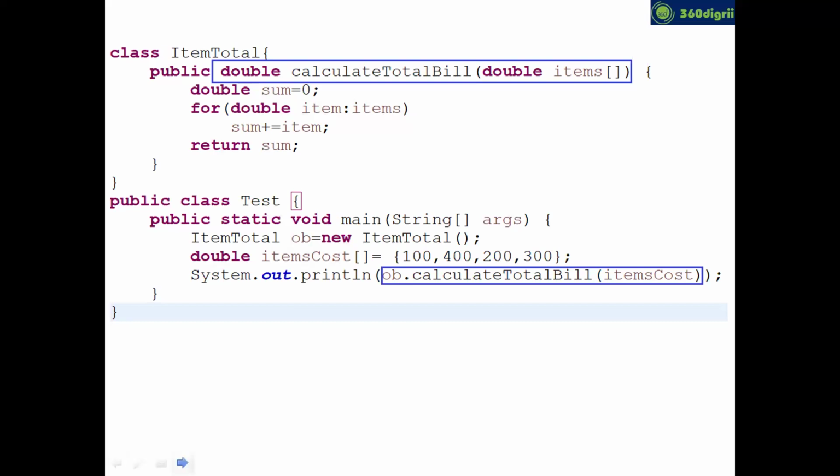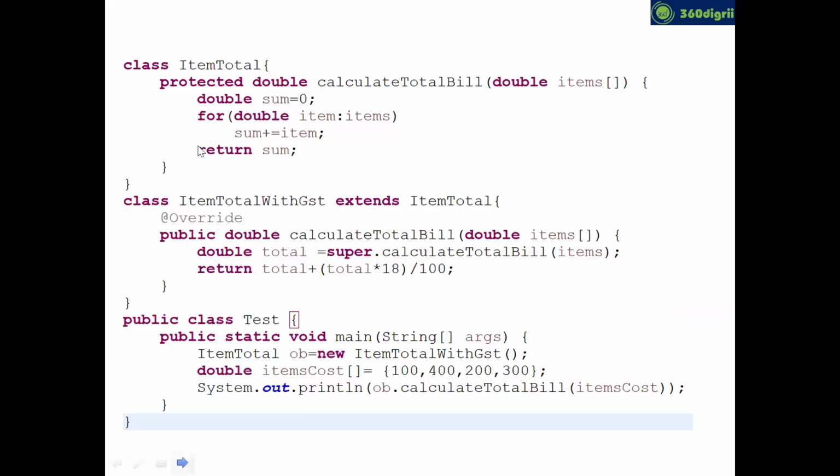So that's what I did in the next code. Can you see? The above code is as it is, I did not touch it, and I created a child class. The child class name is ItemTotalWithGST, and I'm making it a child of ItemTotal by writing extends. Now, again, the client gave a requirement.